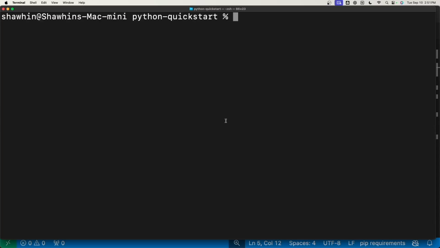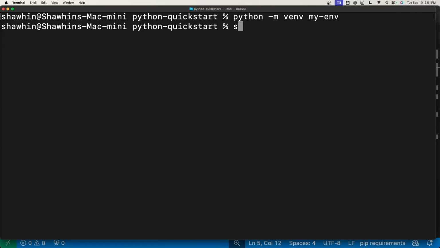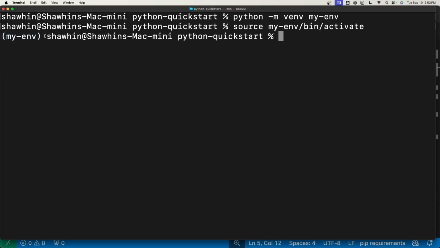So we can actually see what that looks like real quick. So we can do python -m venv, and I'll call it my env like before. And then since I'm using Mac, I can write source my env, so whatever virtual environment name you chose, bin/activate. Now you can see that our terminal looks kind of different. We have this my env sitting here. What we can do next is to install all the requirements.